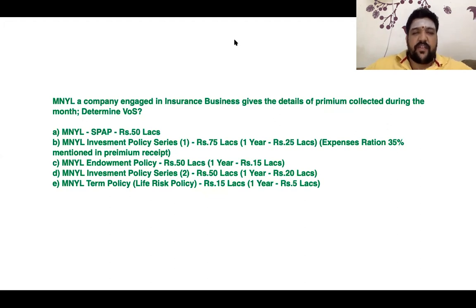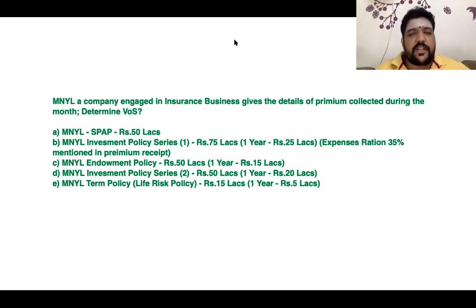In series 1, 75 lakh rupees is collected during the month. Of that, fresh policies, new policies, are worth 25 lakhs. Which means, sir, the balance 50 lakhs is what? Renewal policy. Last year they would have paid; this year, if they pay subsequently, it is called a renewal policy, which is 50 lakhs.